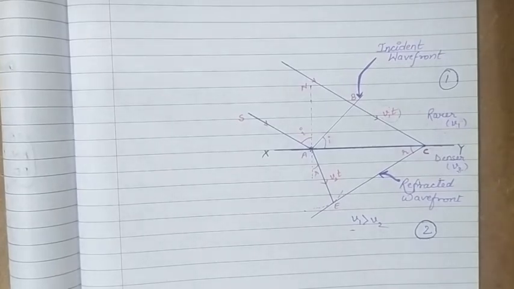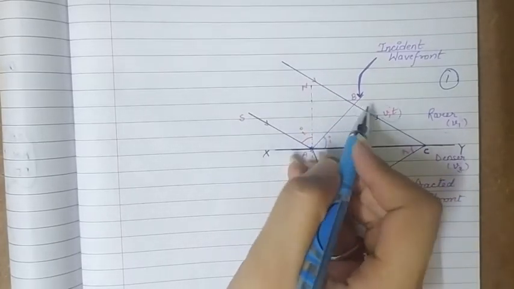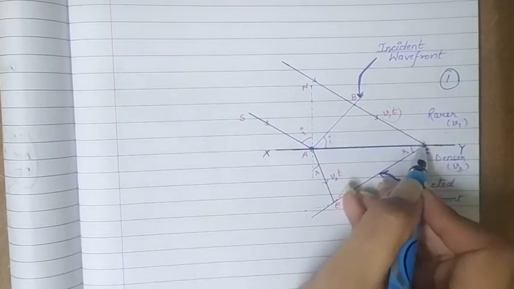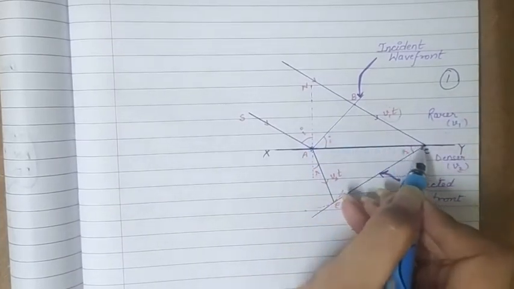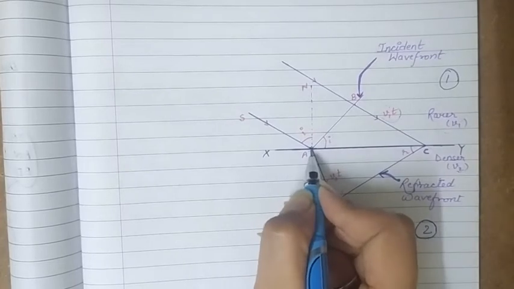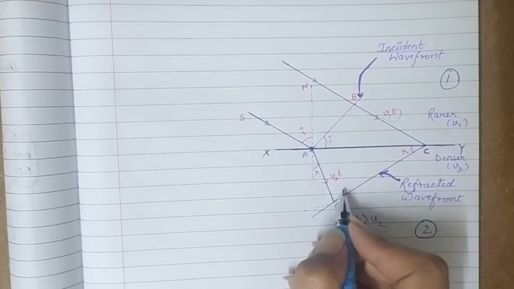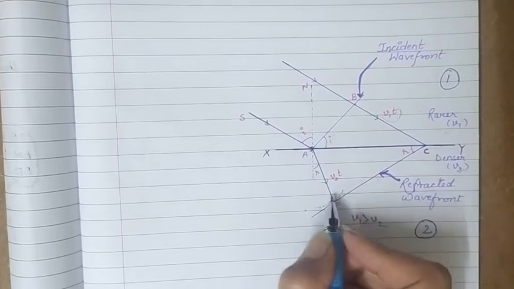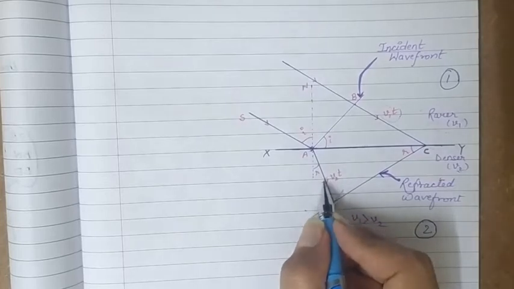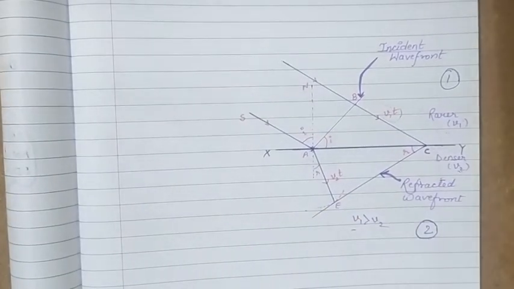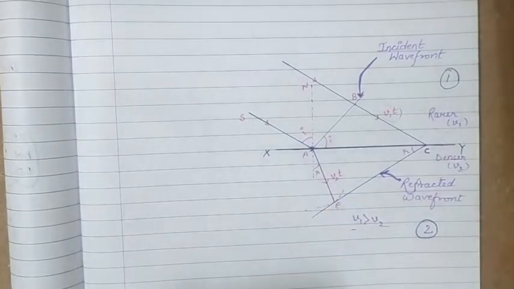Now the disturbance takes time t to travel from B to C. In that time span, the secondary wavelet from point A will grow in the second medium and will create a hemisphere of radius v2t. So the secondary wavelets from point A must have spread over a hemisphere of radius AE, which is equal to v2t.